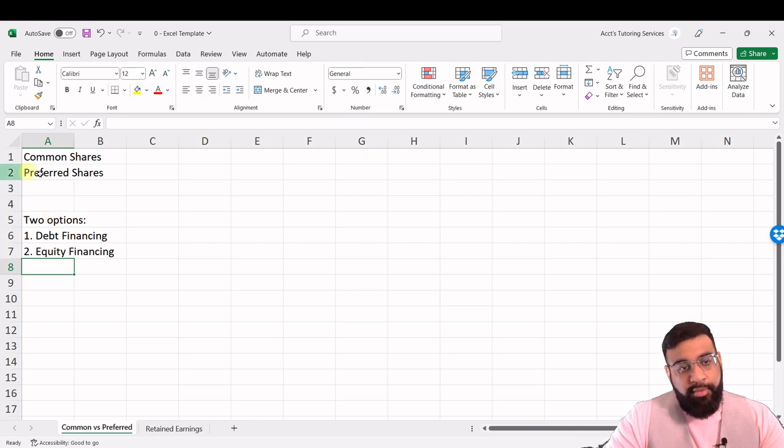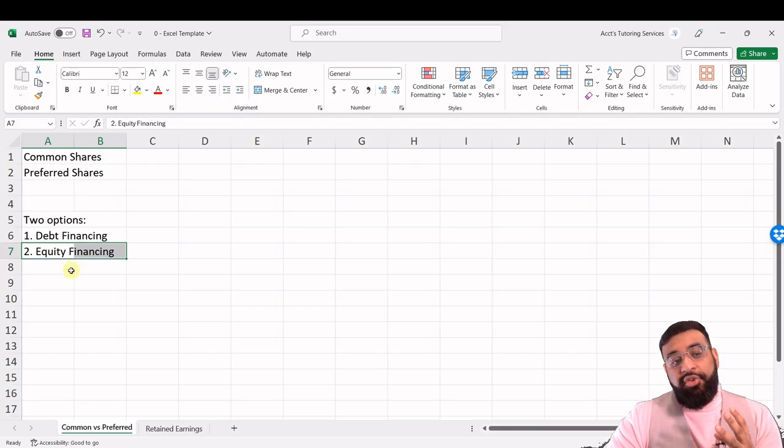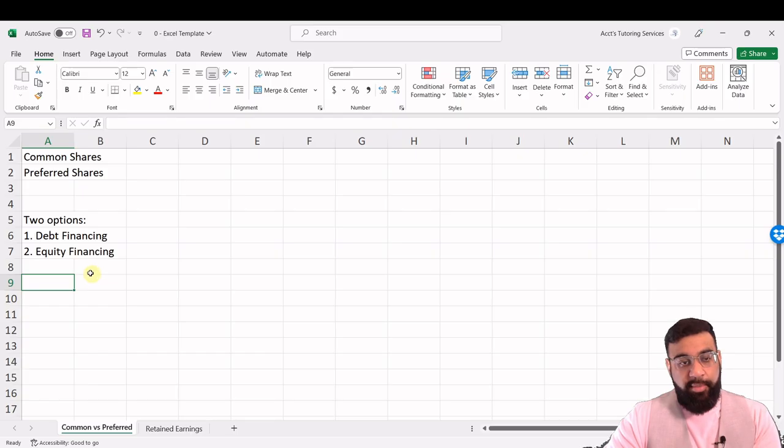There's three common forms of equity financing. There's common shares, preferred shares, and then there's retained earnings. Retained earnings I'm going to deal with in a different video, but common shares and preferred shares, all this means is that we're going to go out to the public and issue shares to the public. What that means is we're giving up ownership stake in our business for cash.